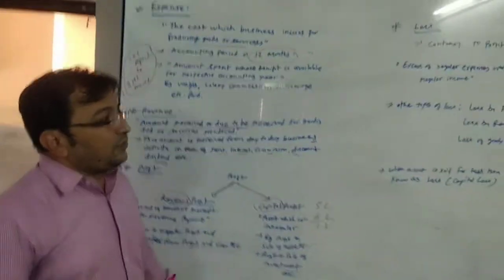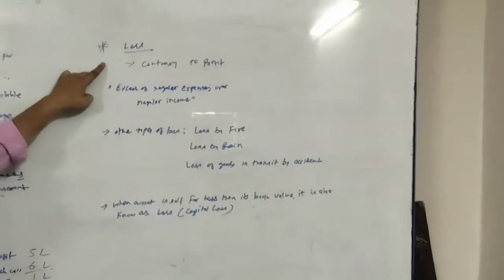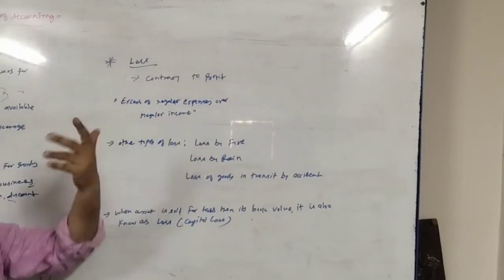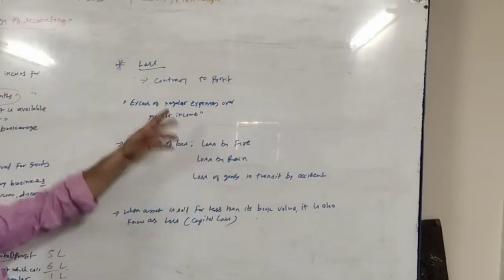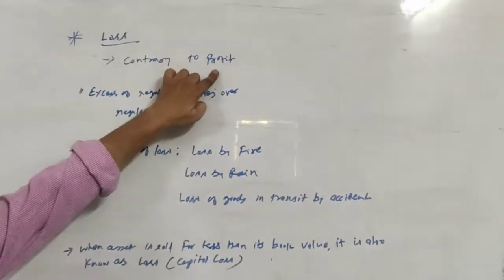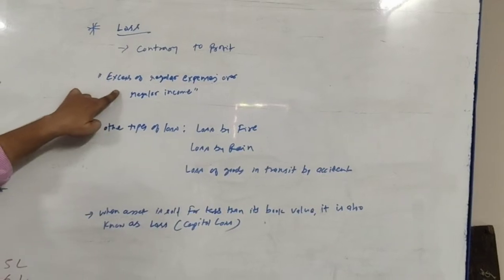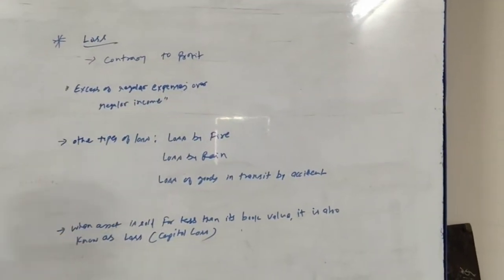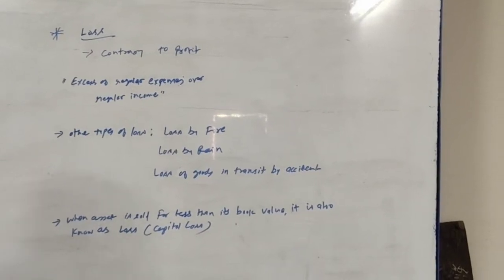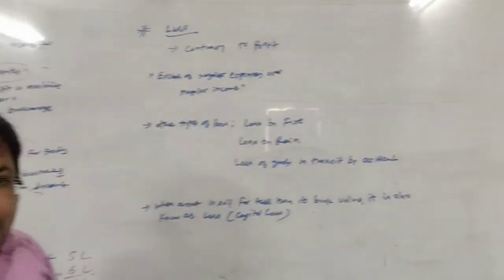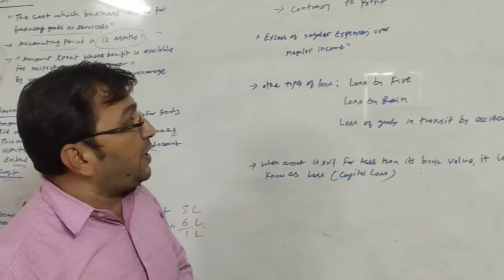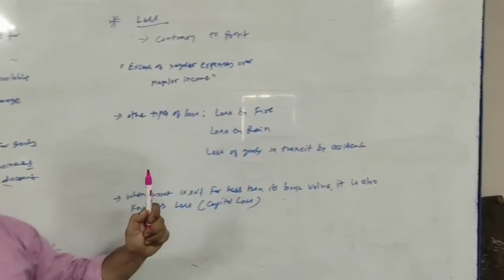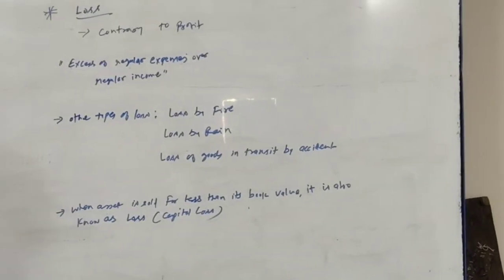Last topic for today, loss. It's the opposite of profit. We very well know what the opposite of profit is: loss. So loss is contrary to profit. How can we define it? Excess of regular expenses over regular income. What was profit? Excess of regular income over regular expenses. So loss is excess of regular expenses over regular income.